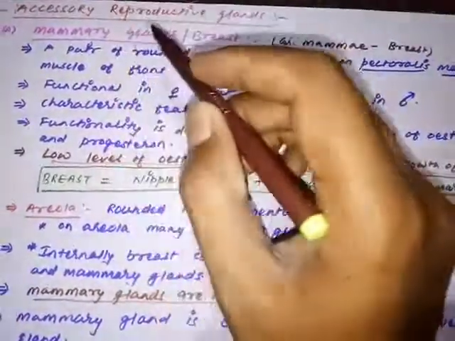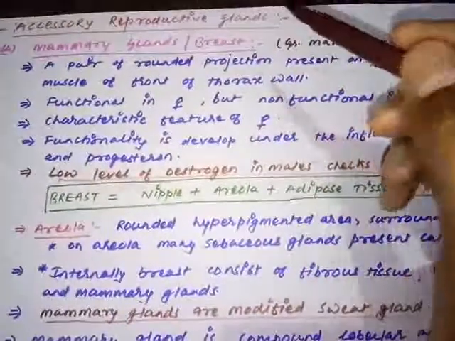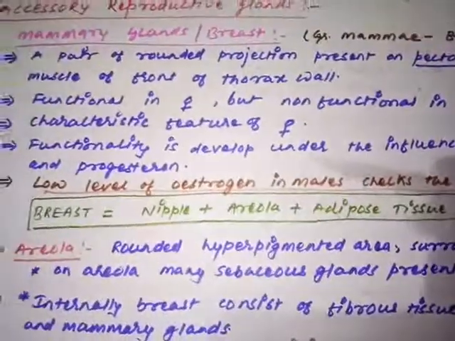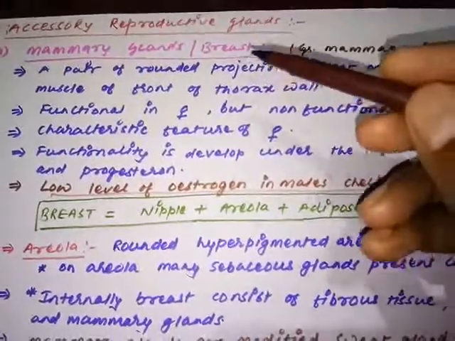These glands are the accessory reproductive glands. These are not the major structures. Instead, they just add to the process of reproduction in the female. The first and major gland in the female reproductive system is called the mammary gland or the breast.